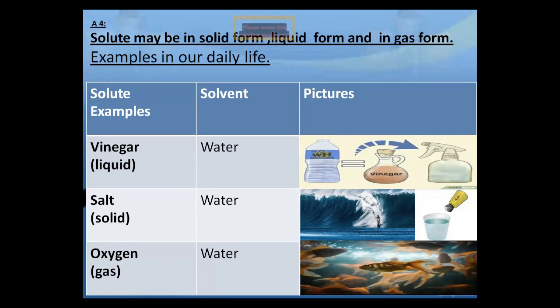If we observe the sea water, we observe there is oxygen in the water. Fish and all the aquatic animals can easily breathe inside water because the water has oxygen. Oxygen dissolves in water.